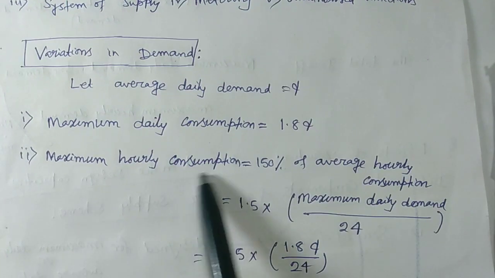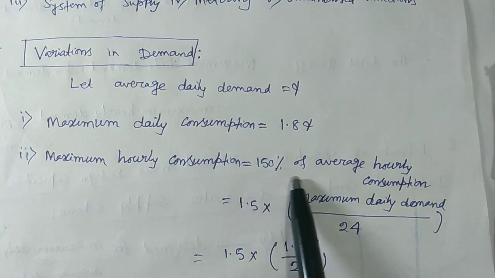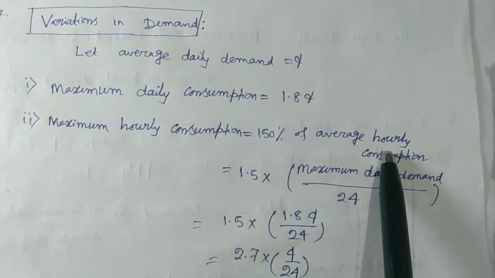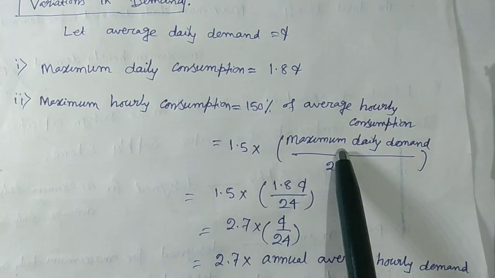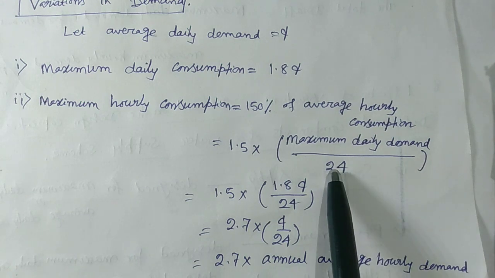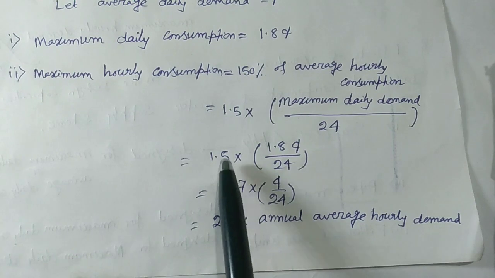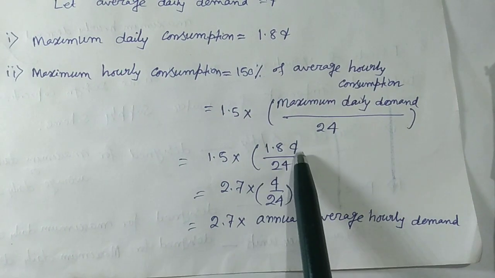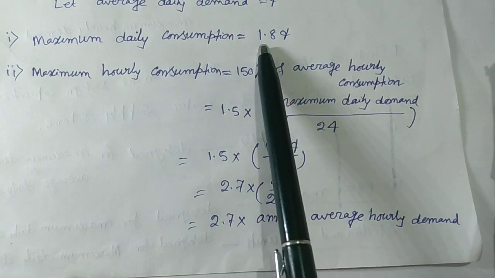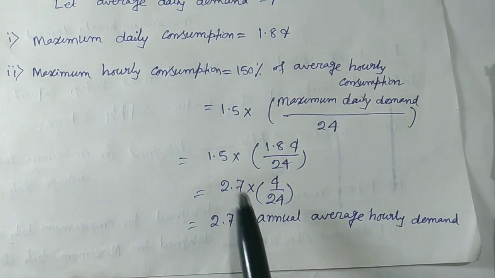Now maximum hourly consumption equals 150% of average hourly consumption. Okay, so that is 1.5 into maximum daily demand by 24 hours. You know that 24 hours makes a day. So if we calculate 1.5 into 1.8 q by 24, that means 1.8 q is the maximum daily demand.